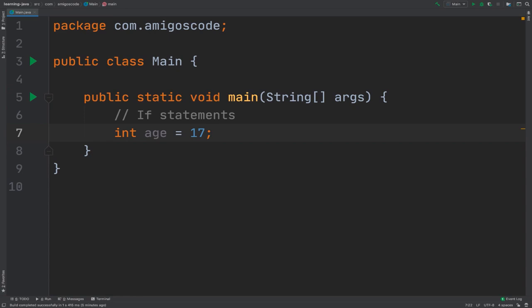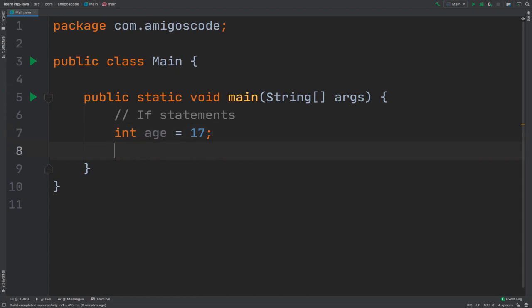And let's say that we want to print to the console whether this age right here is an adult or not, right? So let's, for the sake of it, just say that for you to be an adult, you need to be 18 or over, right? So if it's less than 18, we say you are not an adult. And then if you are, we say, yes, you are an adult.